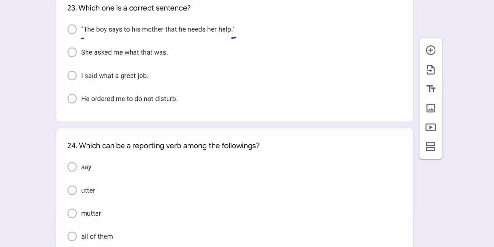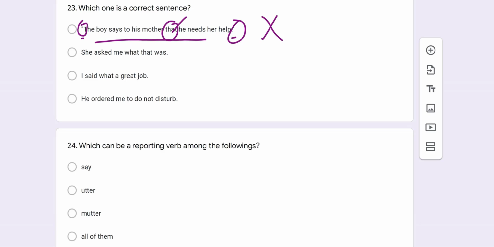But in the middle, you got a that as the linker. So with this that, you can say it is indirect speech, but with this pair of inverted commas, you have to say it is a direct style of speech. So it cannot be a speech, my dear students. It is a wrong sentence.